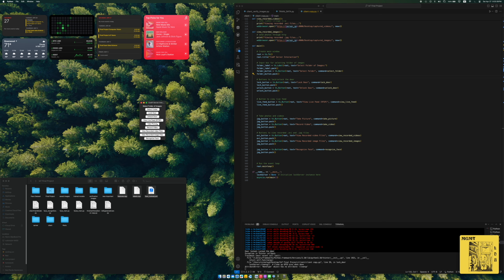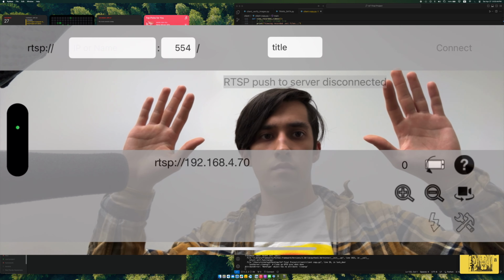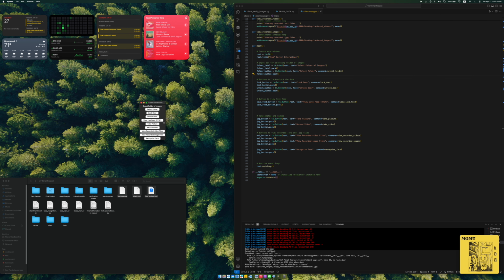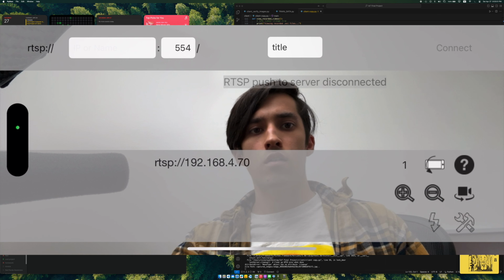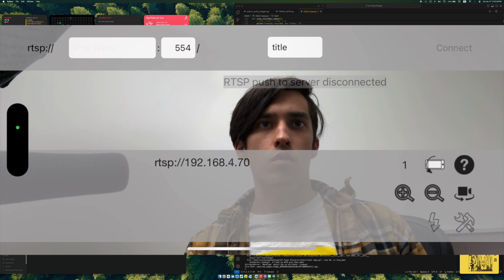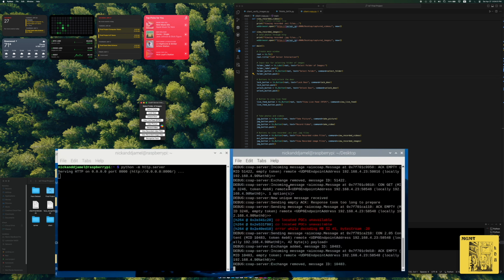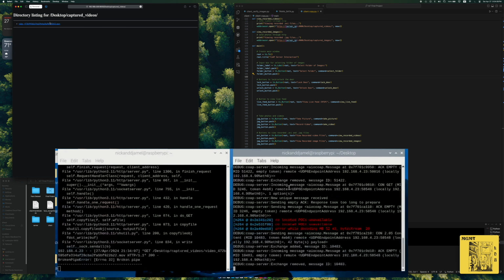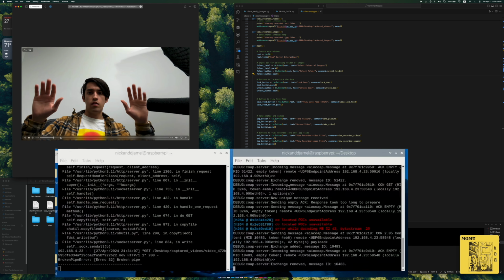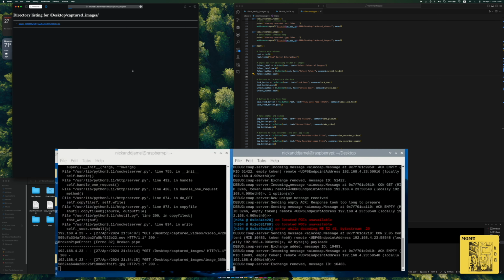I can also take a picture. So I'm just going to do this. Okay. And I will also record a video. So these videos are 10 seconds long. So give it a second. It will do some stuff. Okay. So I can view that file. So there we go. And I can close out of that. And I can also view the image that we took. There we go.